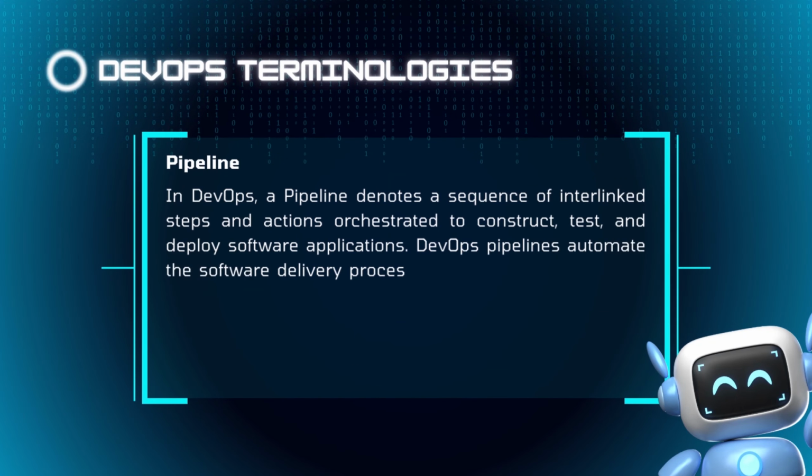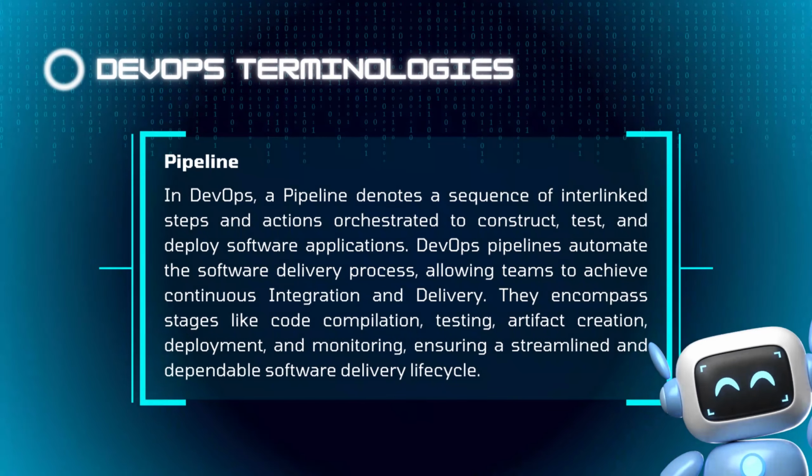Next is pipeline. In DevOps, a pipeline denotes a sequence of interlinked steps and actions orchestrated to construct, test, and deploy software applications. DevOps pipelines automate the software delivery process, allowing teams to achieve continuous integration and delivery. They encompass stages like code compilation, testing, artifact creation, deployment, and monitoring, ensuring a streamlined and dependable software delivery lifecycle.